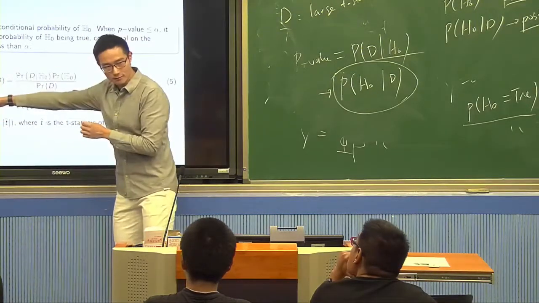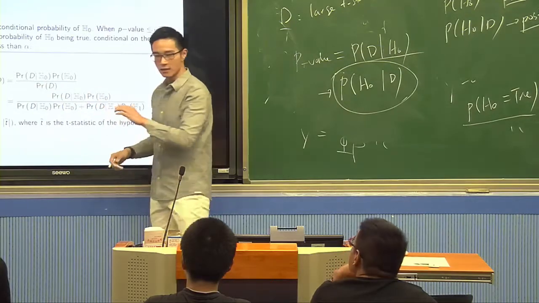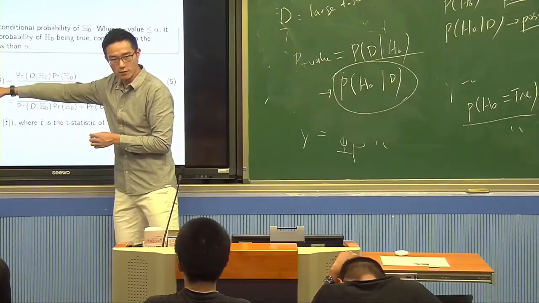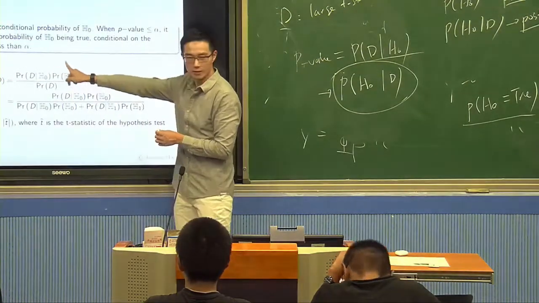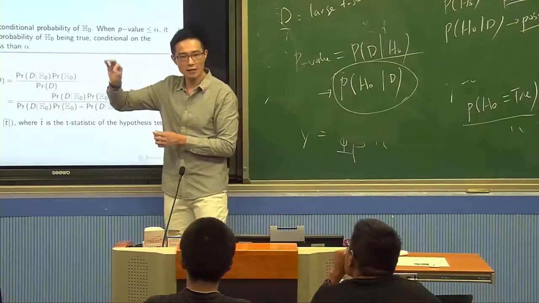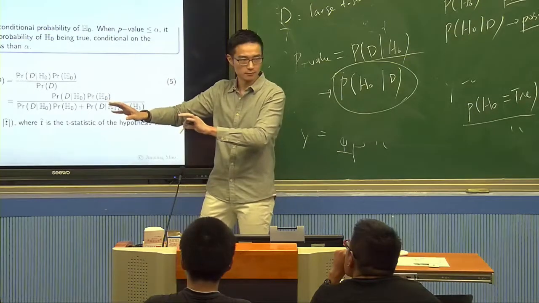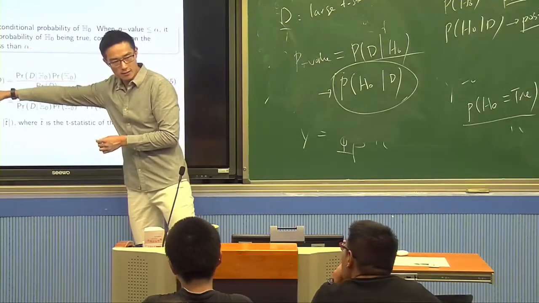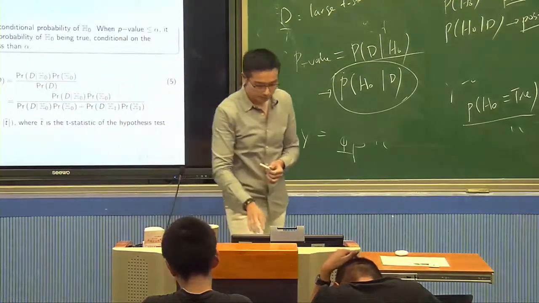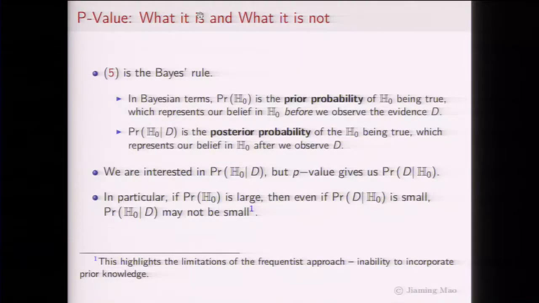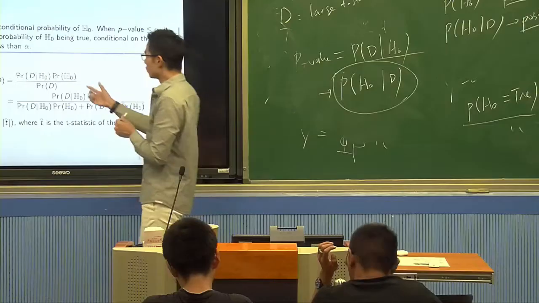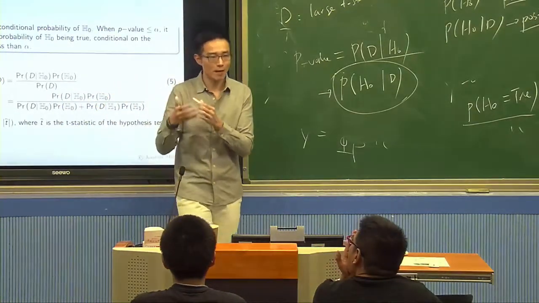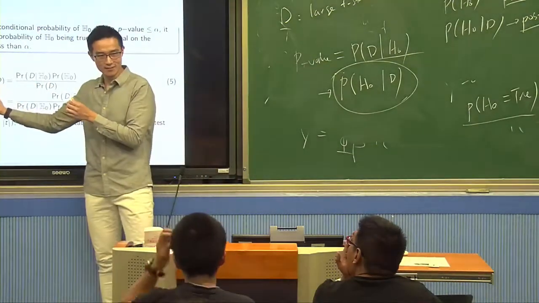The difference between them is mainly, you can think about the probability of D as simply a normalizing constant. So the difference between the p-value and the probability of H0 is our prior probability, right? This is what we believe about how likely our H0 is true before seeing the data. Together, if we multiply this prior probability with the p-value, then we get the posterior probability. Okay? So this prior belief can mean a lot. What we believe about this H0 before seeing the data could have a large impact on the posterior belief, obviously.